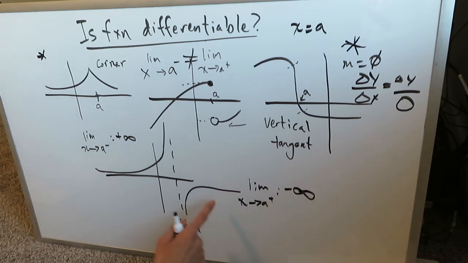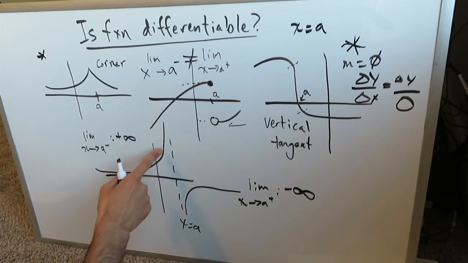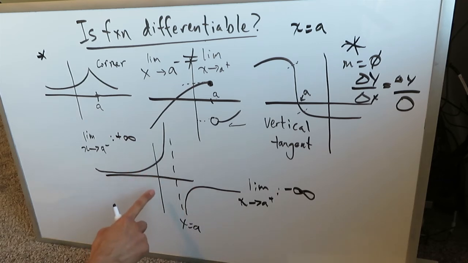And the reason why it's not differentiable at this point a, represented by this x equals a, is because as you start getting closer to here, you'll get vertical tangent lines, and you'll see there's a discontinuity in this graph over here. You have a discontinuity, and you will see that the right and the left side limits are not the same. So you can have functions where, for multiple reasons, you have a specific point on your total interval where your function is not differentiable. So keep that in mind.